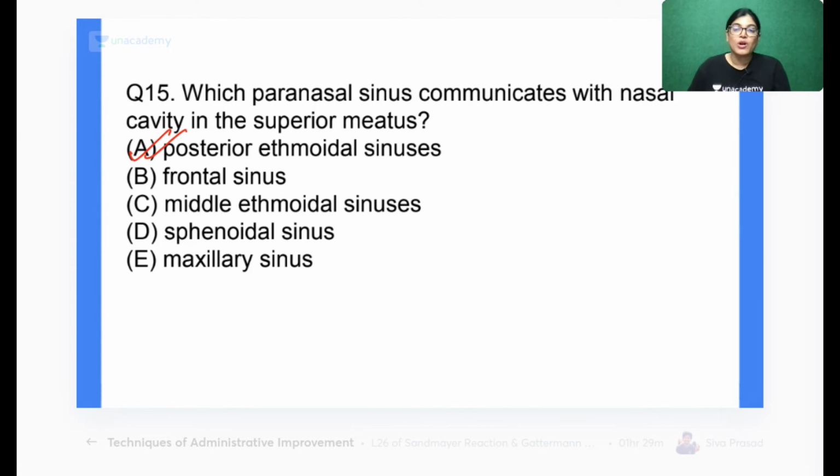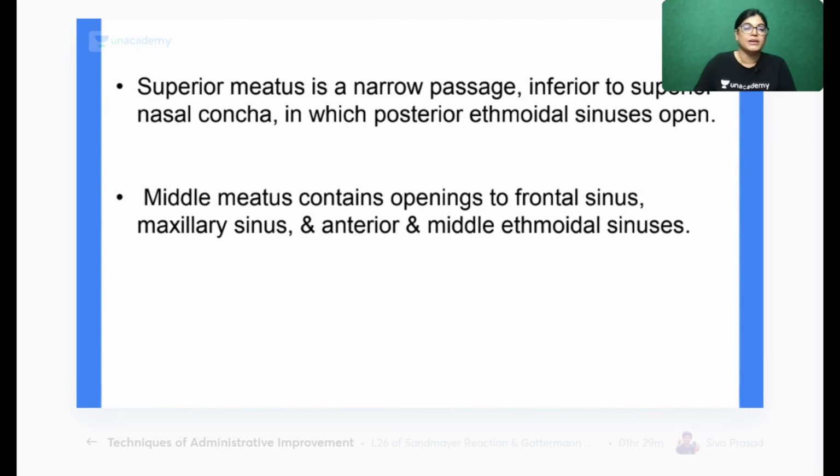So actually, the lateral wall of the nose is an important question of anatomy and ENT also. In ENT also it has been asked. You have to know there are three turbinates, and just below each turbinate there is the inferior, middle and superior meatus. Superior to it is the sphenoethmoidal recess. You have to know which structure is opening where. The space lying below the superior turbinate is called the superior meatus. It's a narrow space inferior to the superior nasal concha, and the structure opening here is the posterior ethmoidal sinus. This was exactly asked in the MCQ, so this is the correct answer.